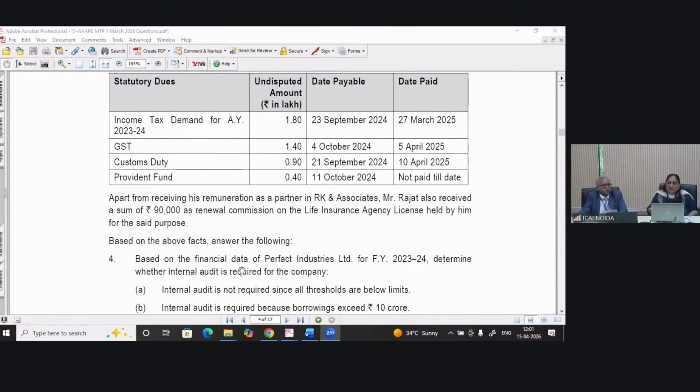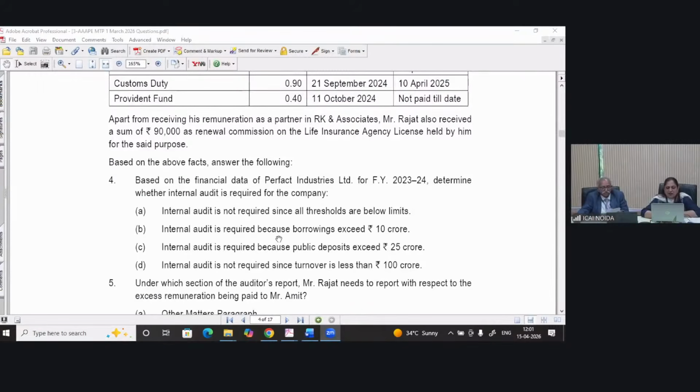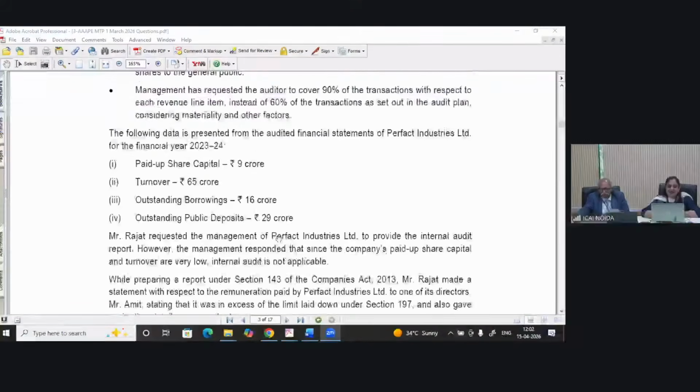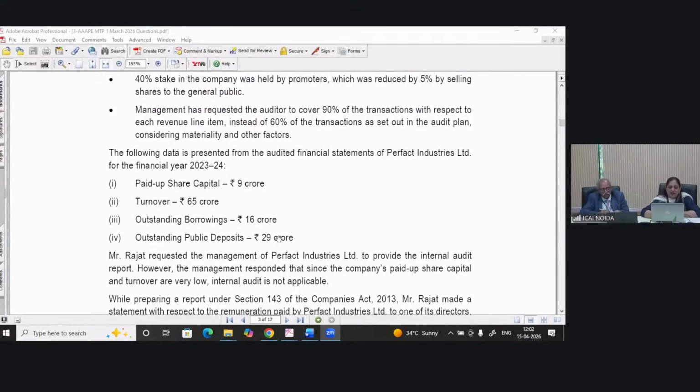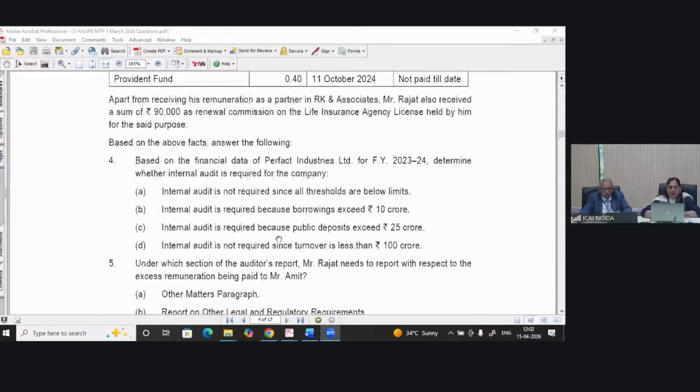So our first question is, based on the financial data of Perfect Industries Limited for financial year 23-24, determine whether internal audit is required for the company. Now I am waiting for your answer. Data I am showing you, it's given over there for last year. Of course, we use preceding year's data. Paid up share capital 9 crore, turnover 65 crore, outstanding borrowing 16 crore, outstanding public deposit 29 crore.